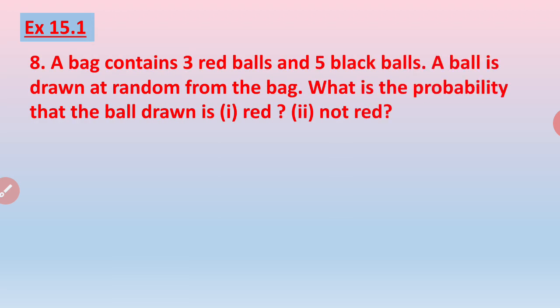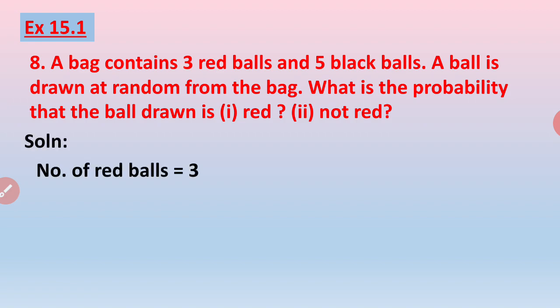Now that is question number 8. A bag contains 3 red balls and 5 black balls. A ball is drawn at random from the bag. What is the probability that the ball drawn is red? Second, not red. Now, to find out the probability, we always must have the total number. Here we are talking about balls, so we are going to find out the total number of balls.